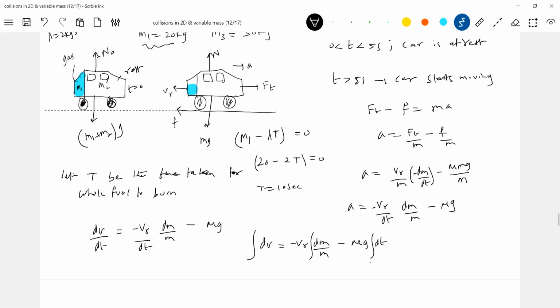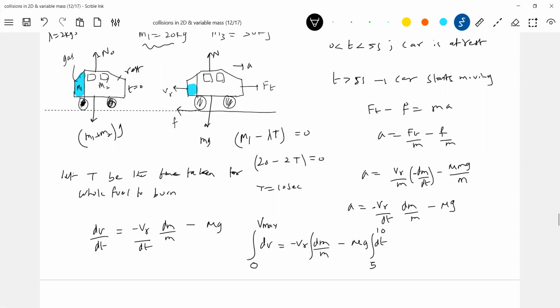Limits are very important. At t equal to 0 to 5 seconds, the car will be at rest. Now after 5 seconds, it will move. So therefore, the limit should not be 0, it should be 5. Then, what is the speed of the car? At t equal to 0 to 5 seconds, what is the rest? Then, what is the total time taken? 10 seconds.